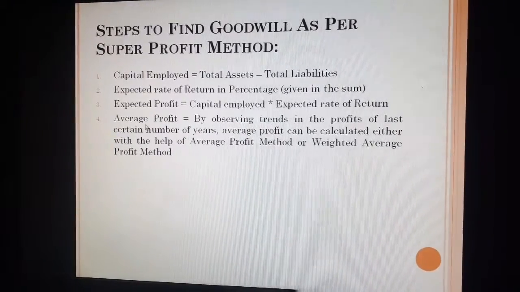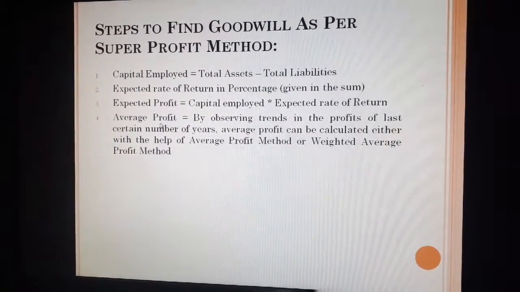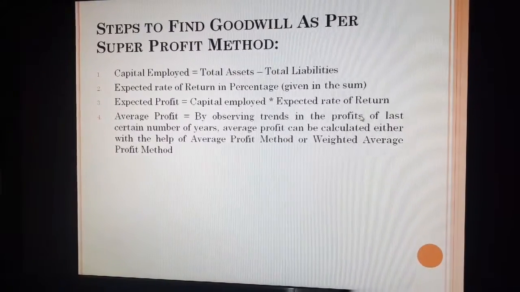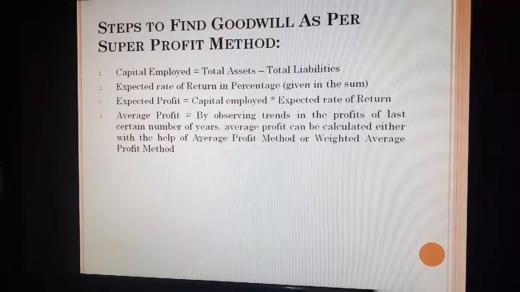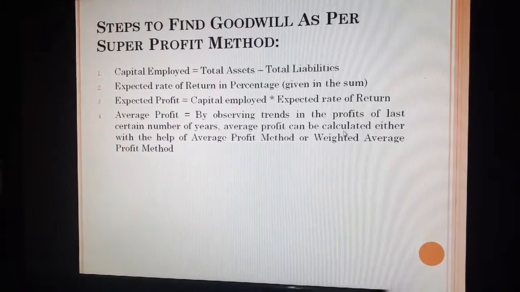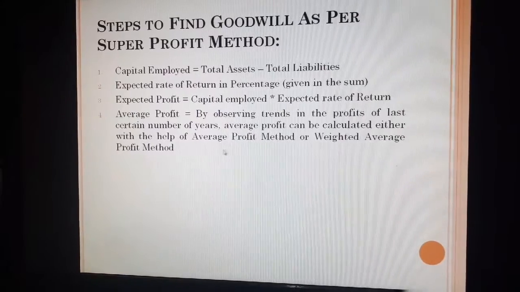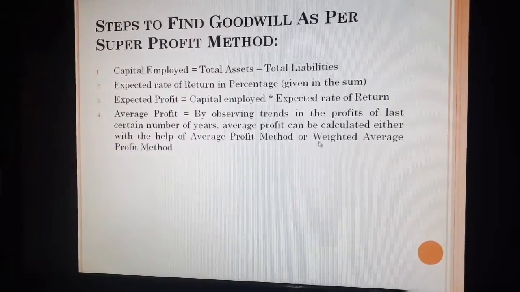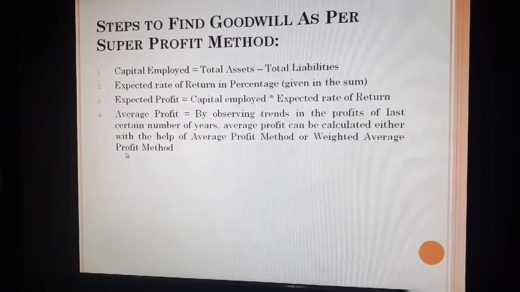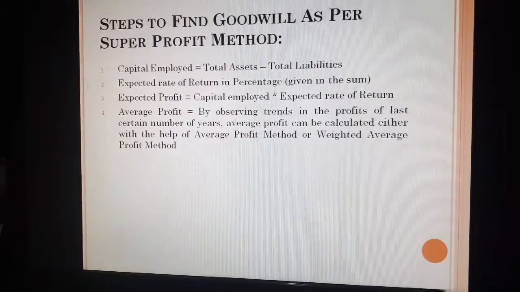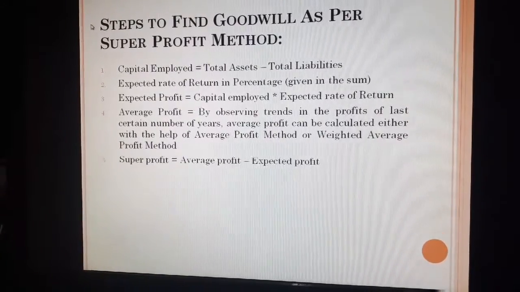After that, we have to calculate average profit. The average profit is calculated by observing the trends in the profit of the last certain number of years. How? Either with the help of the average profit method if the trend is a fluctuating trend, or with the help of the weighted average profit method if the trend is either an increasing trend or a decreasing trend.